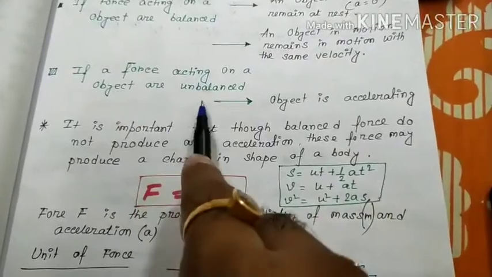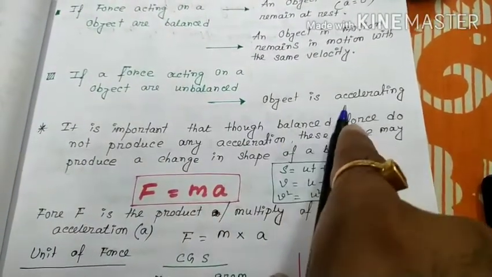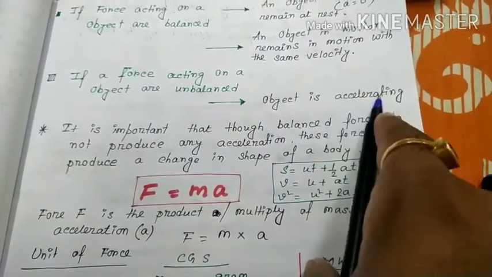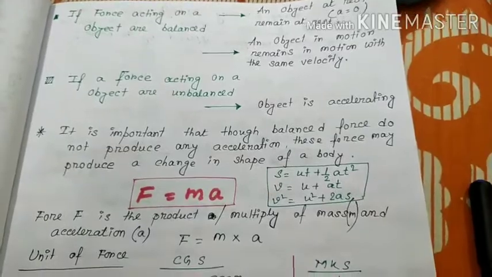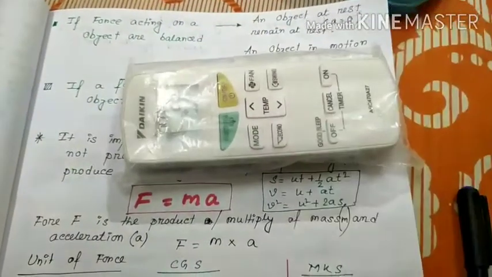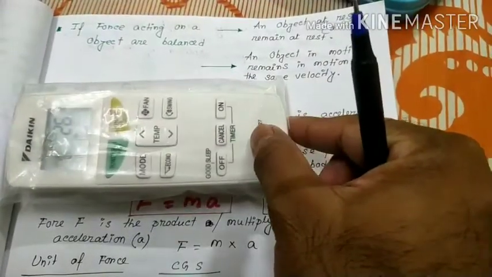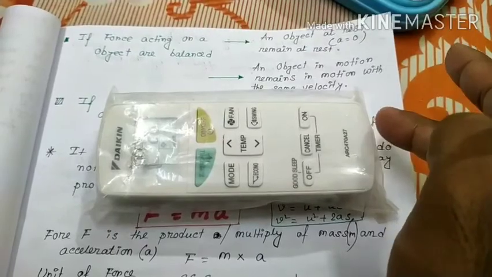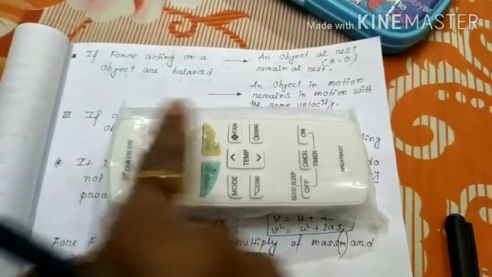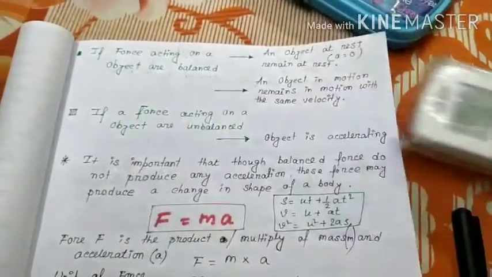If the forces acting on an object are unbalanced, if an unbalanced force is applied, the object is accelerating. Right? Suppose this is a body. If we apply an unbalanced force, this body is accelerating. But if we apply the same force from both directions, then this body will not move. So this is a balanced force.